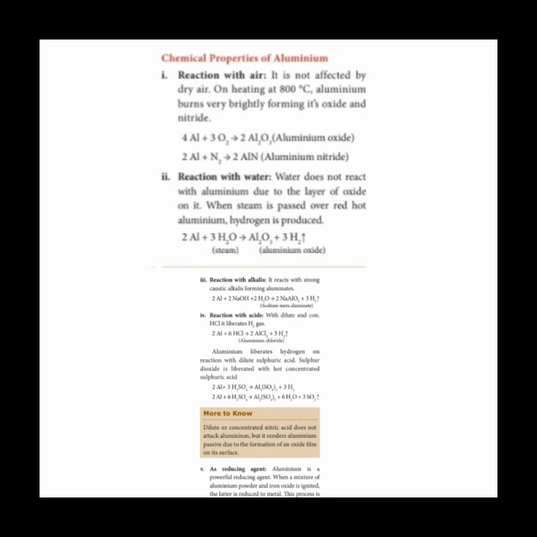When it reacts with hydrochloric acid, that is HCl, it forms aluminium chloride. When it reacts with sulfuric acid, it forms aluminium sulfate. The next property is its action as a reducing agent. This is a very important question: what is the aluminothermic process? Aluminium is a powerful reducing agent.